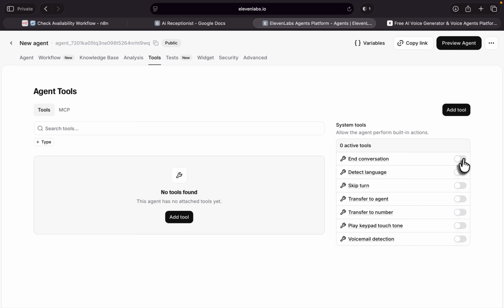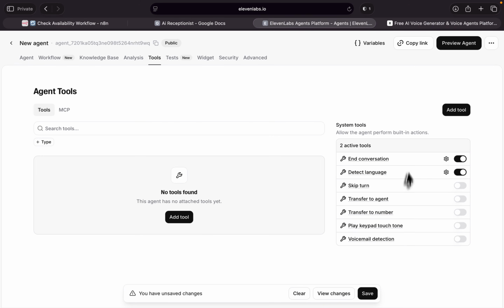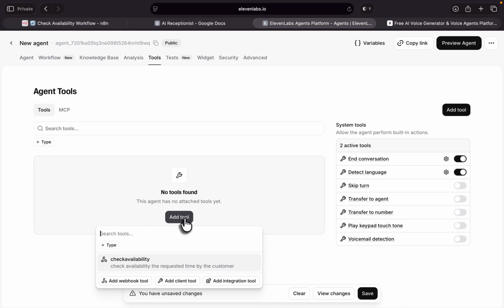However, before that, make sure to activate these two as well. The first one is end conversation. Basically, this tool will end the conversation whenever our AI agent feels the conversation is done. For example, the customer says goodbye or thanks for your help, something like that. It will end the conversation. It will end the call. And also we have to enable detect language. As I mentioned before, you can add many languages in here, but make sure to enable detect language in this section.